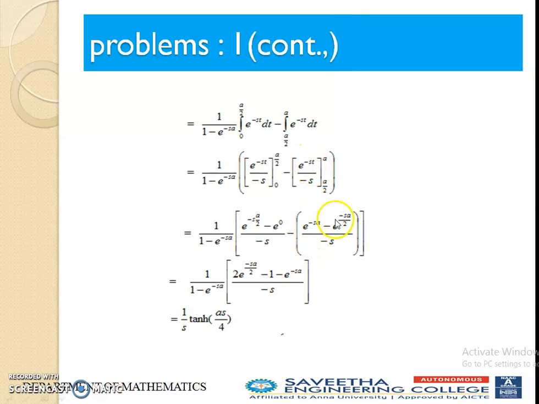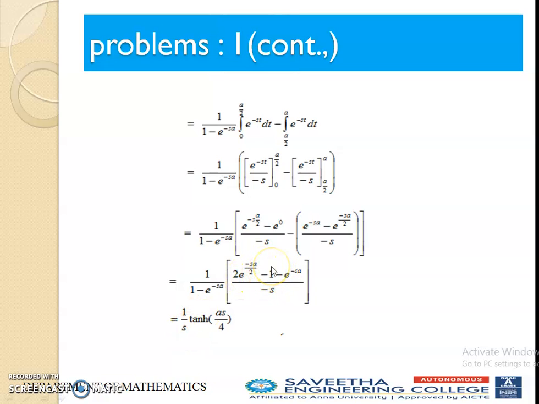Similarly, we can replace a here. The upper limit gives e^(-sa), then the lower limit is minus e^(-s a by 2), whole divided by minus s. So again we can simplify this one. We get 2 times e^(-sa/2) minus 1 minus e^(-sa), divided by minus s. Here we can take this outside and write the formula: (a plus b) whole square, a square minus 2ab plus b square. But here a minus is present, so I can take minus outside, and minus again with s outside means we get plus, so 1 by s.